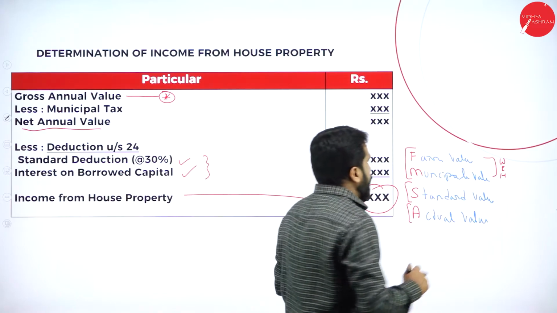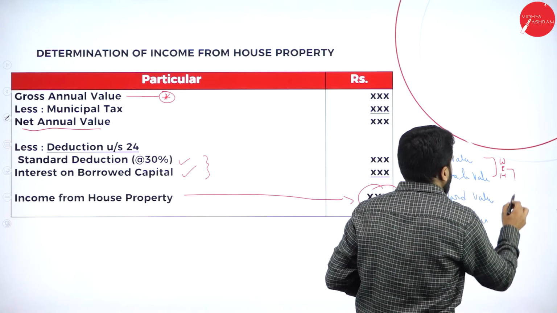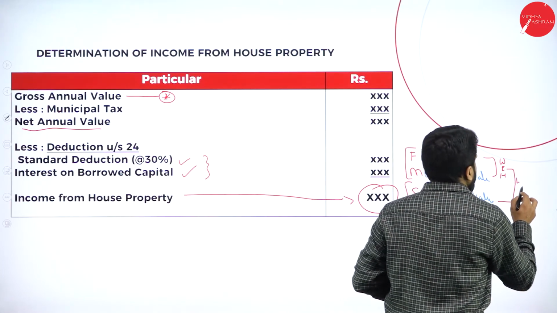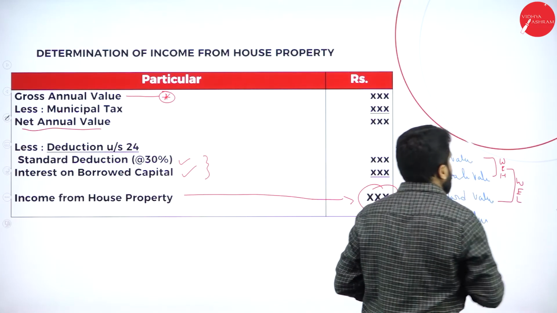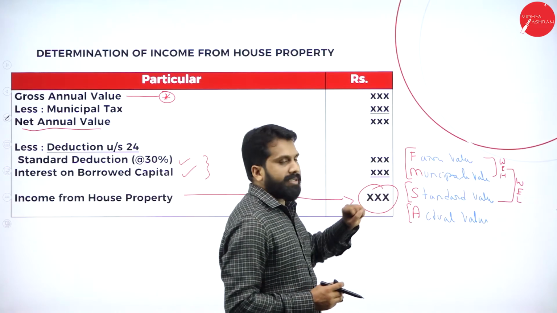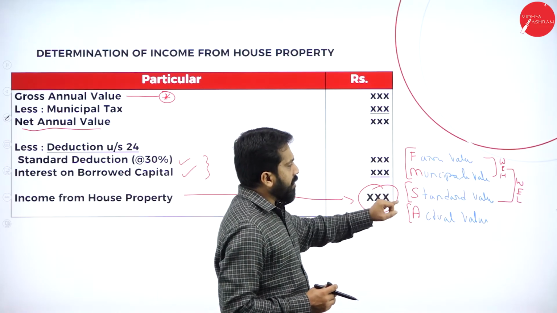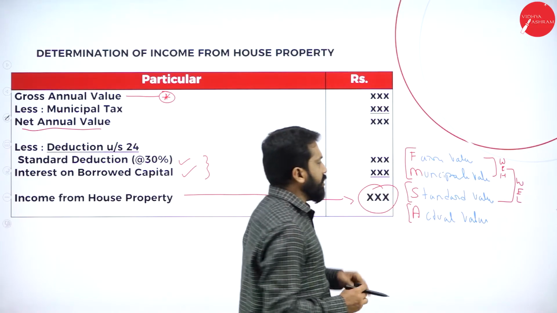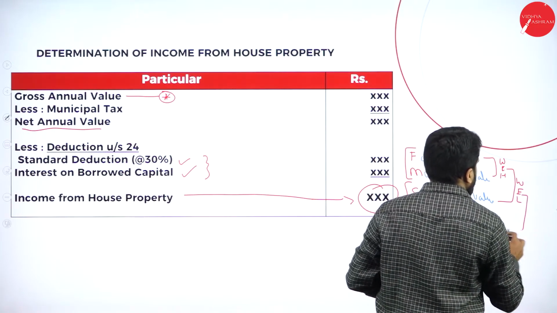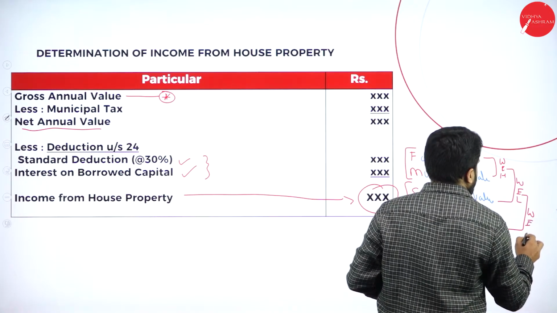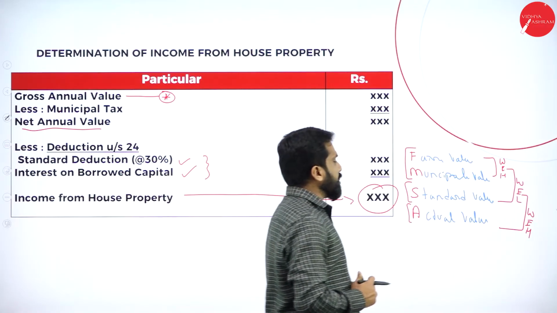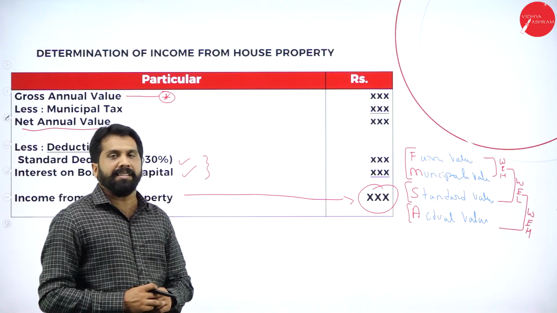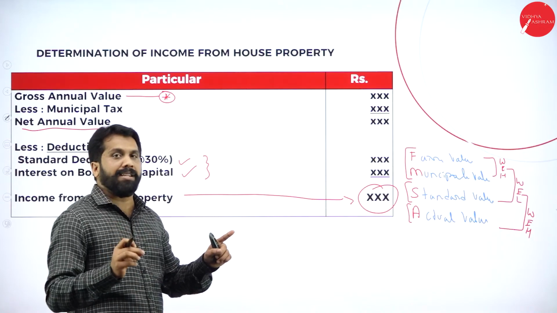Then, whatever answer you get, compare it with your standard rent, and take whichever is less. Finally, compare that with actual value. Whichever is higher will be your answer. Hope you understood. I'll tell you with numbers.